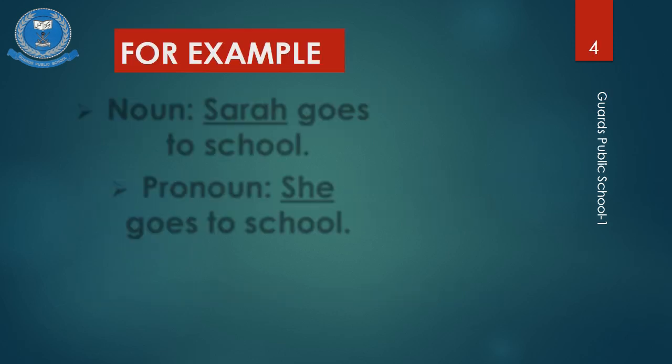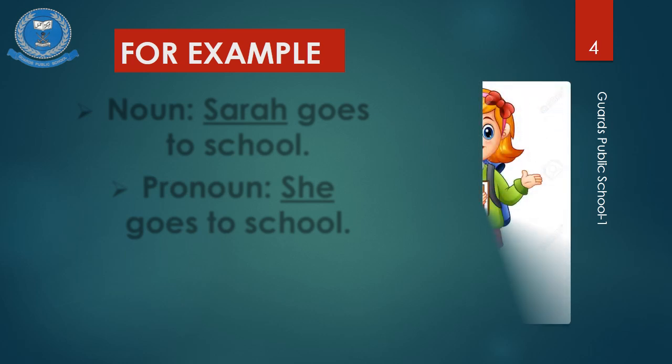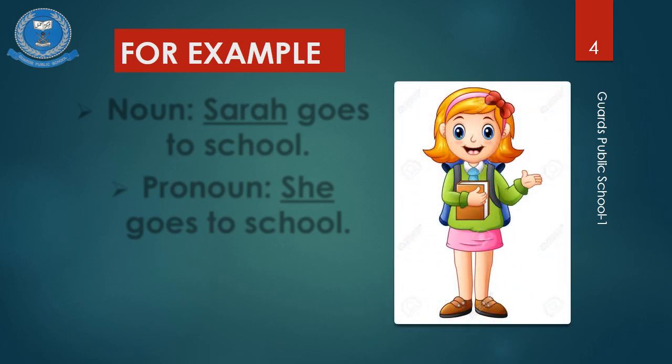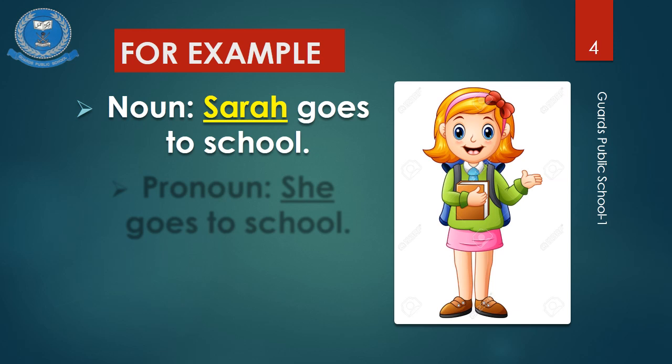Let's have a look at some examples. You can see the picture of a girl. Now, a sentence with a noun: Sarah goes to school. As we have done in our first lecture, a noun is a name of a person, place, animal, or thing.